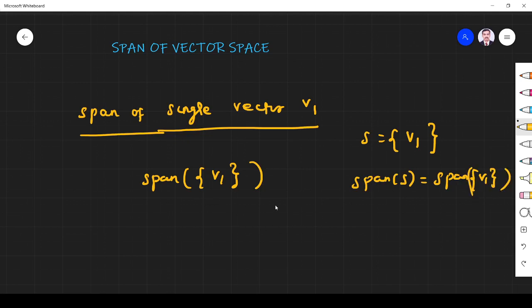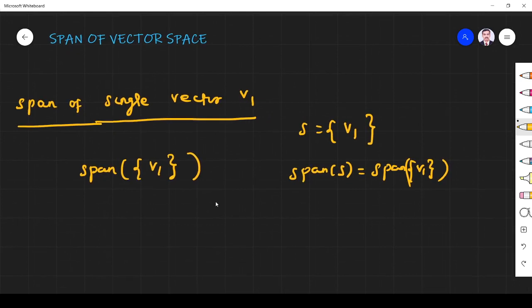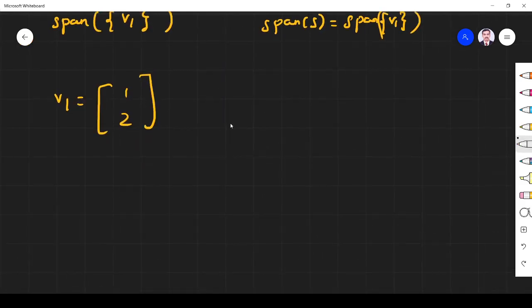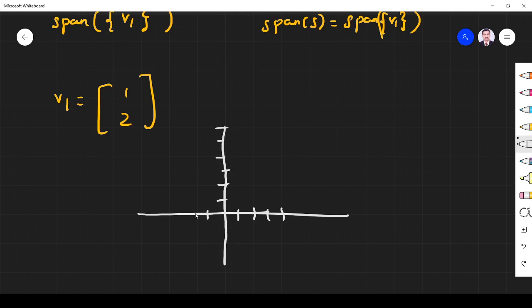What is the span of a single-vector set? If our set has only one vector, what will be the span? For example, our v1 may be (1, 2). How can you represent this (1, 2) in vector notation? You see here, this is our vector.